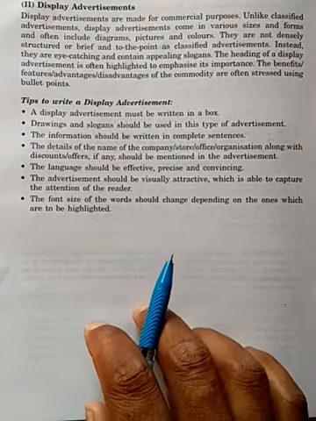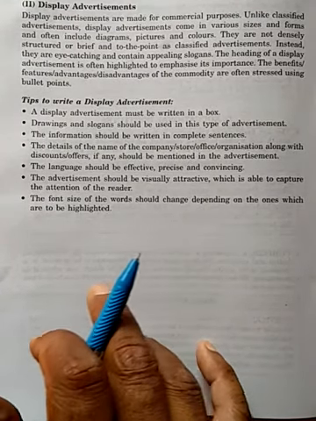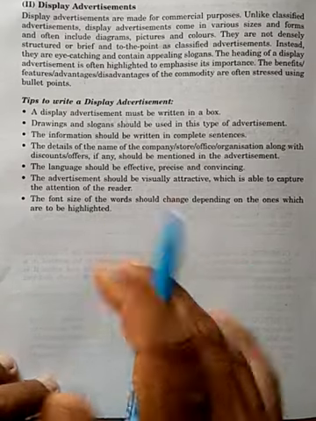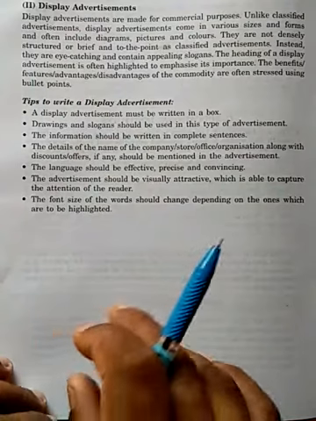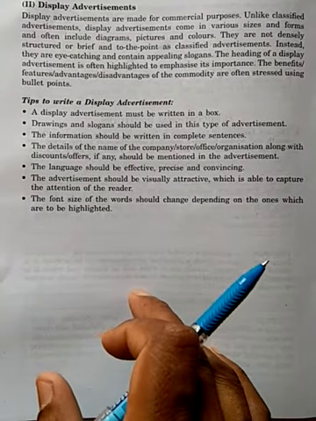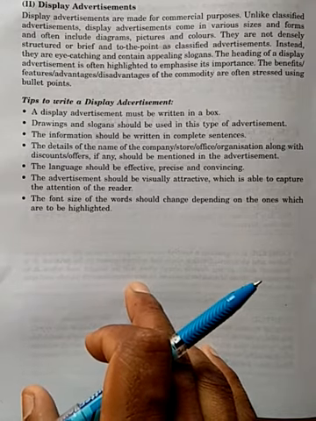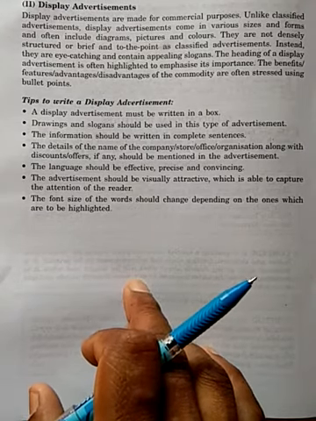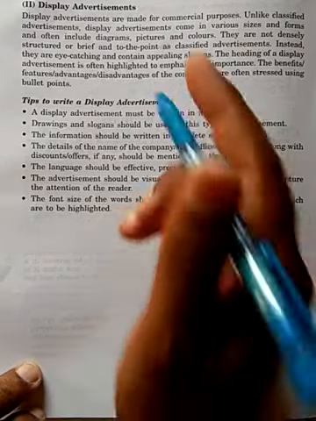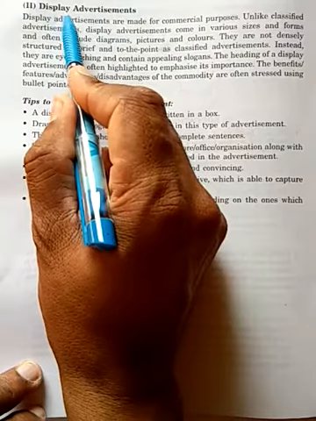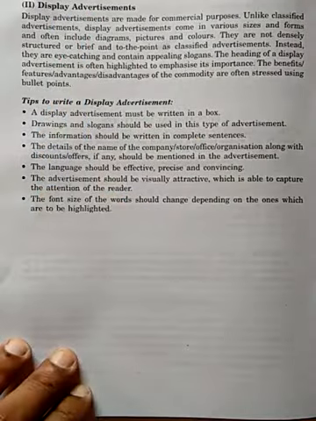Hello students, in today's video lecture we will discuss the second part of advertisement, that is display advertisement. Okay students, I taught you that advertisements have two different kinds. First one is the classified advertisement that are published in a newspaper or in a magazine, and the second one we call display advertisement. Okay, clear? So let us try to know what they are actually.